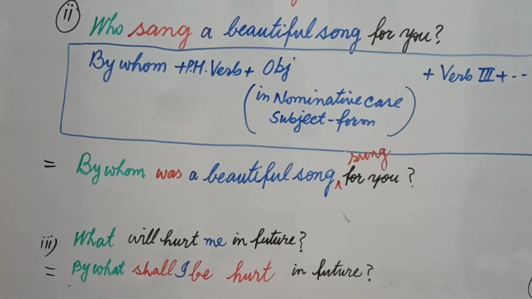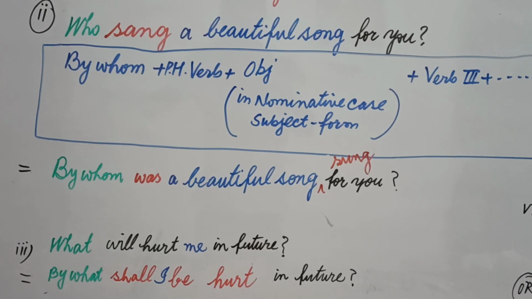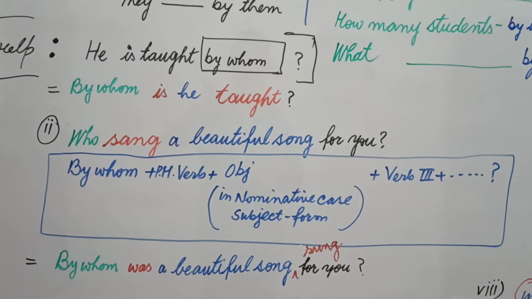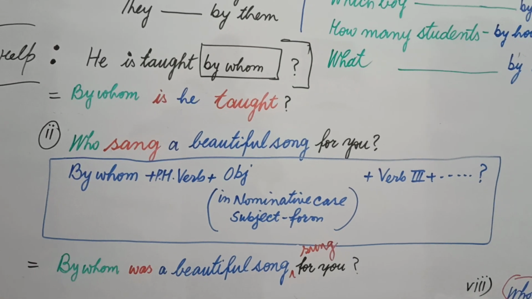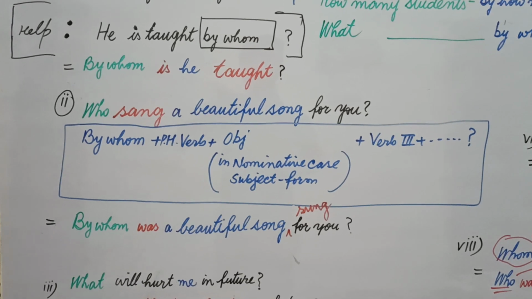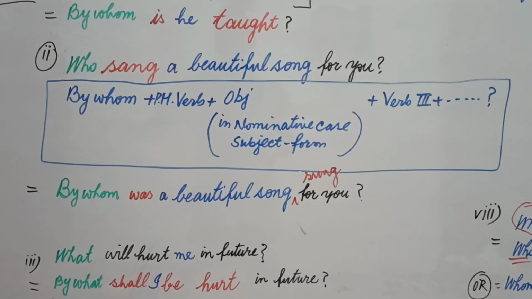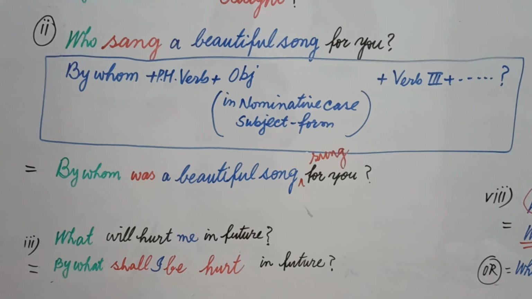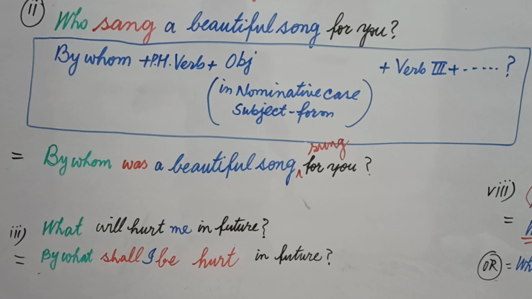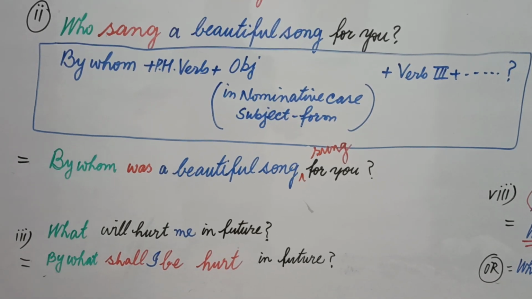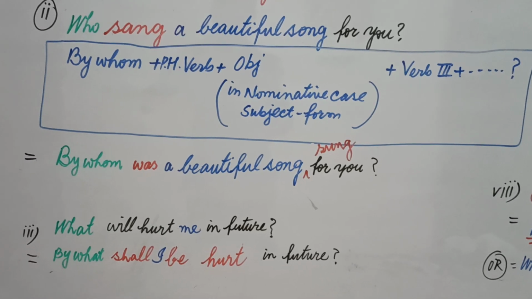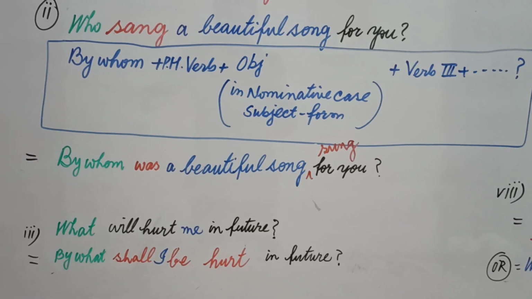Now students, when we see such types of examples, the examples based on who are very important, because these examples occur not only in academics but also in competitive exams. And in the same way we use some other question words as well. Just have a look at: what will hurt me in future. Who is changed into by whom, just as he is changed into by him. But students, there is a pronoun you that remains the same, and you is changed into by you.